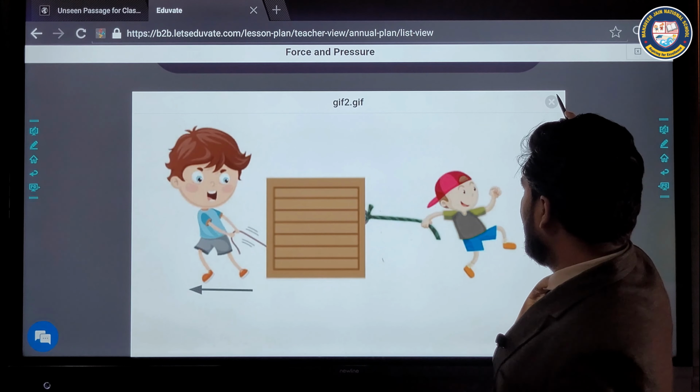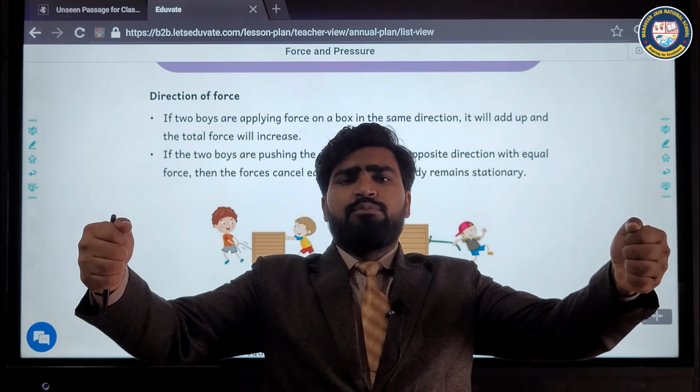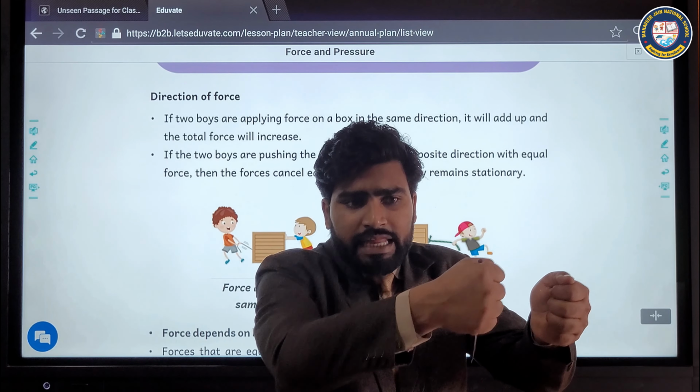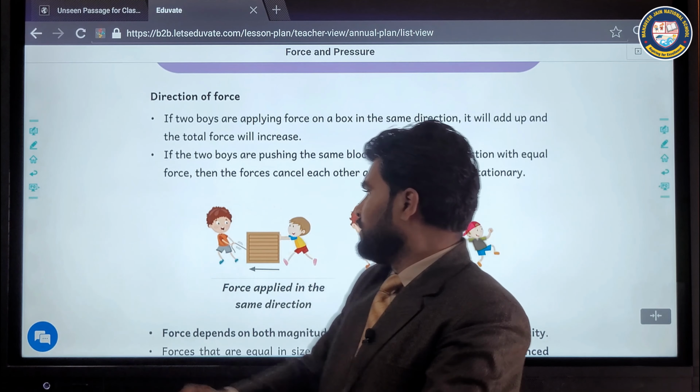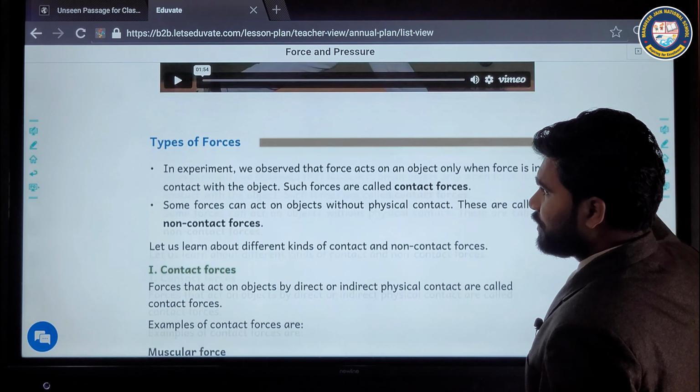This is known as balanced force. Like when we are stretching something in both directions, it will not move, but if you pull in one direction, then it will move. So moving to the next topic.